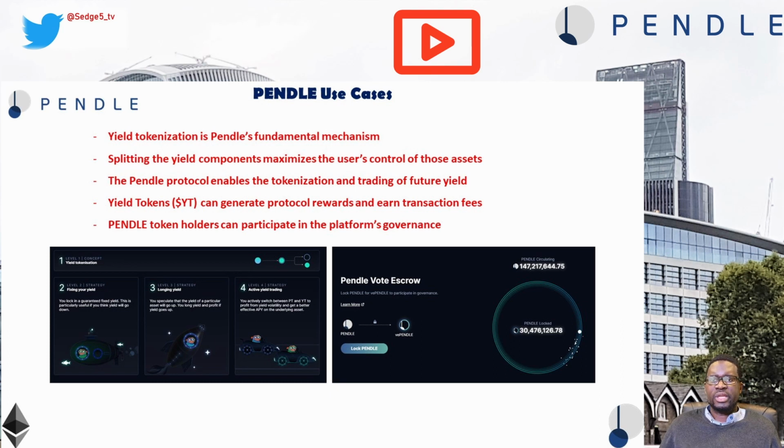Pendle's unique automated market maker uses a time-decaying automated market maker model to optimize capital while increasing exposure to future yield. Specifically, Pendle's automated market maker makes incremental adjustments that more accurately price assets. At the same time, it prevents liquidity pools from being depleted, so it's self-controlling. Pendle token holders can also participate in the platform's governance. Specifically, they do this by using VE Pendle, the derivative Pendle token, or vote-escrowed Pendle tokens. The vote-escrowed Pendle tokens are obtained by staking Pendle. Now, let's jump into some of the tokenomics for Pendle.